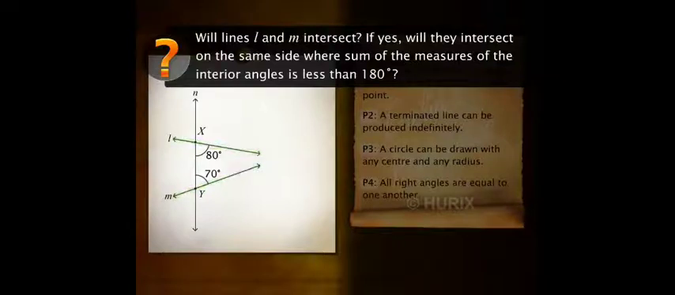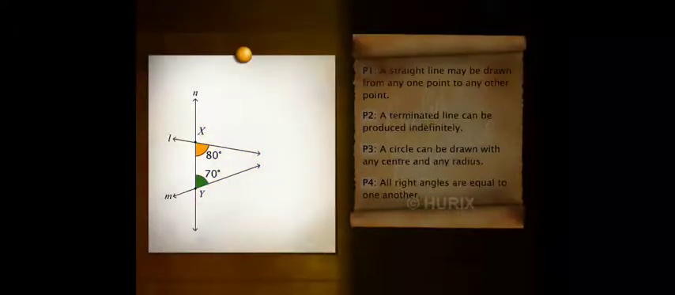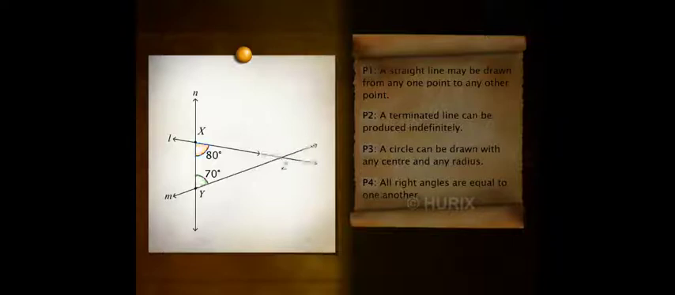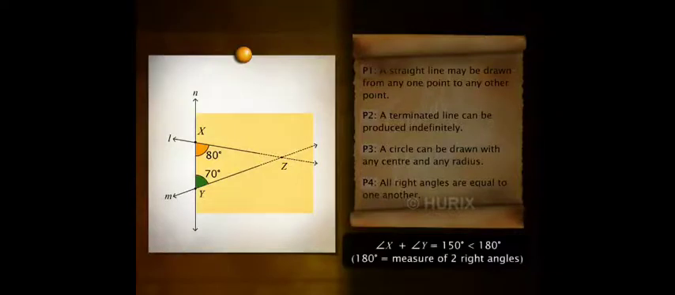If yes, will they intersect on the same side where the sum of the measures of the interior angles is less than 180 degrees? If the lines L and M are extended, then they meet at point Z. Observe that the point of intersection is on the same side, where the sum of the interior angles formed at the points X and Y is less than 180 degrees, or less than the sum of two right angles.